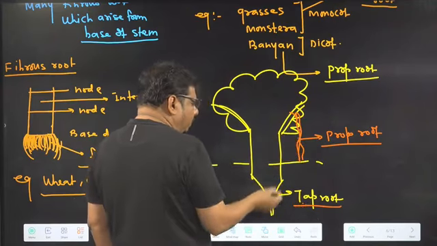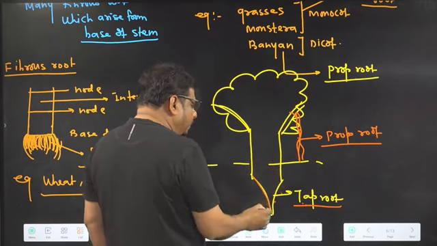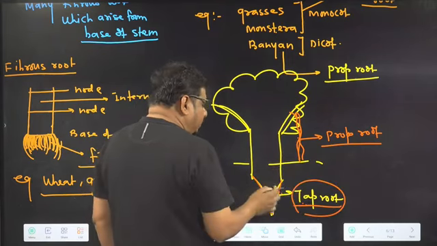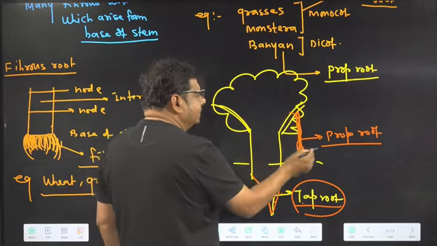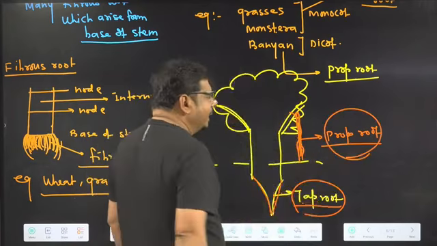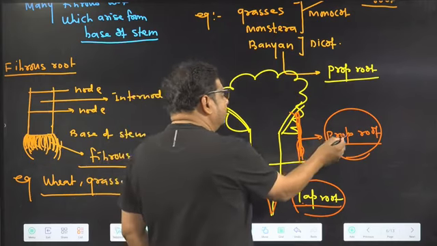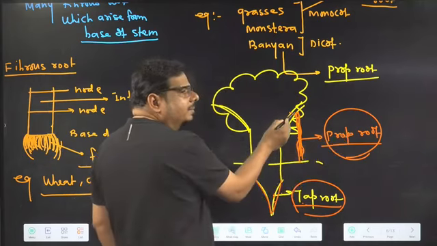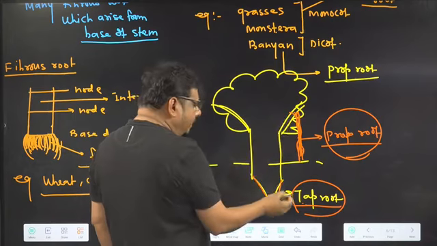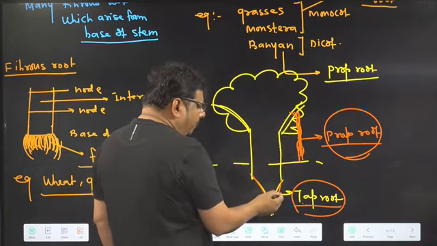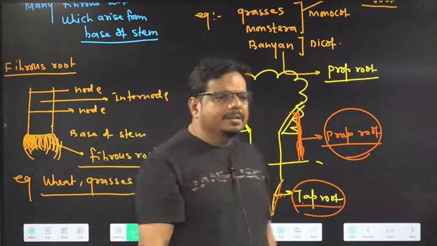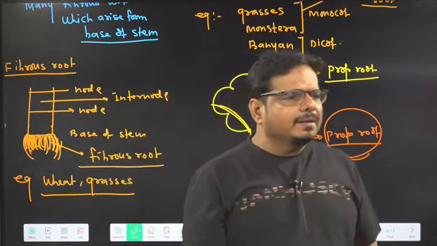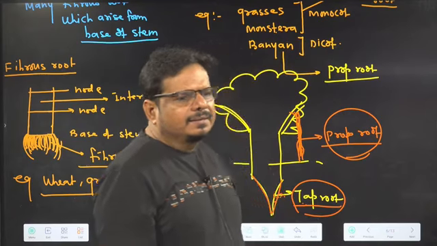So here tap root is also there, and here adventitious root is also there. So both types of root are there. The first formed root is the tap root. Besides that, to provide additional support, prop root is arising, and which kind of root is it? Adventitious root. Why is it adventitious root? Because it arises from branches. Why is it a tap root? Because it arises from the radicle. Did understanding come in the mind? Did the picture come in the mind? Is it all right? Done.